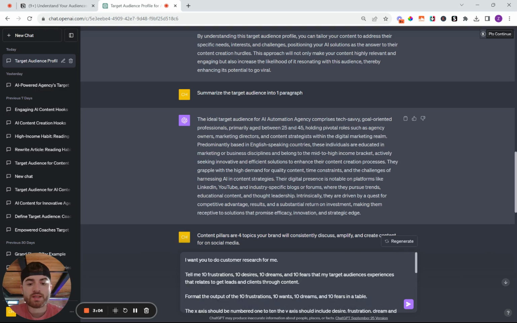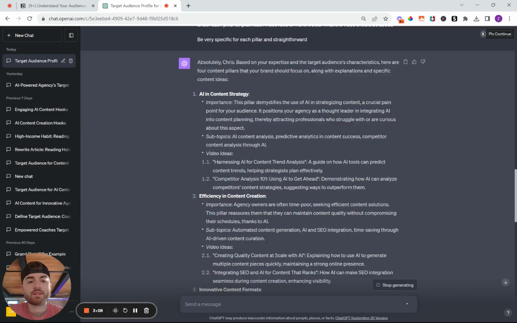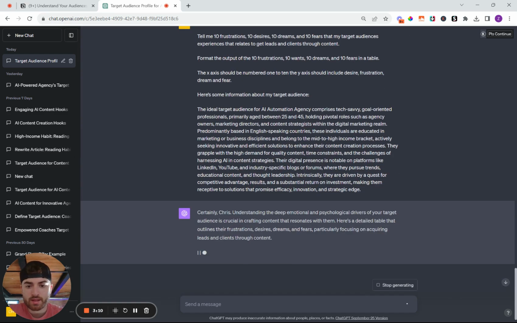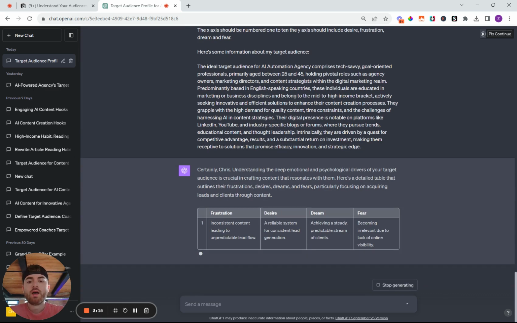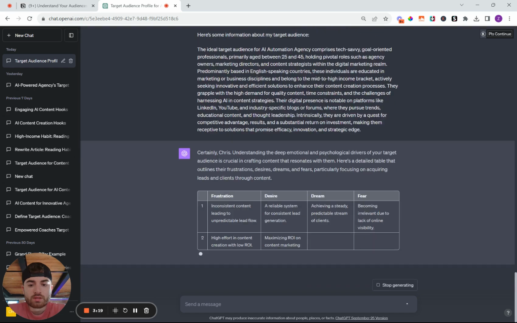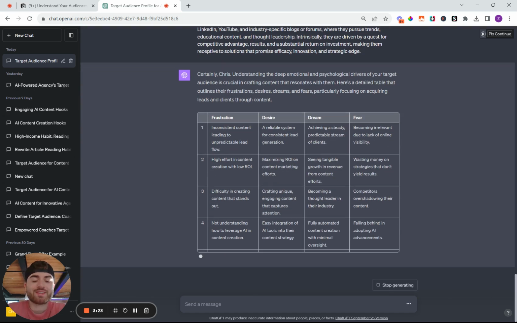And then what you're going to see, it's actually going to produce a table with the 10 fears, 10 dreams, 10 desires, and 10 frustrations. So let's let this go on its own. So here we go. Right now it's just going to create all of it. It's going to come up with all of it. And again, right now it's a little bit slow because I'm also doing the Loom at the same time.